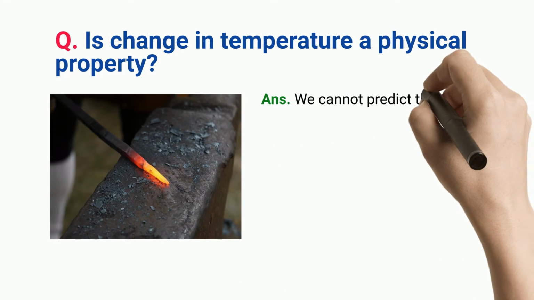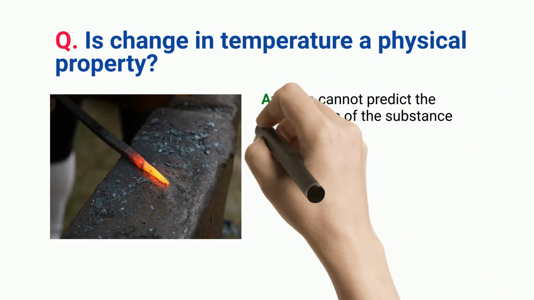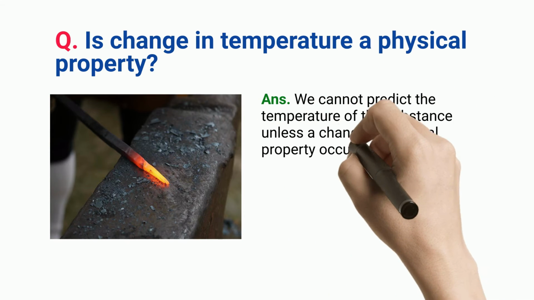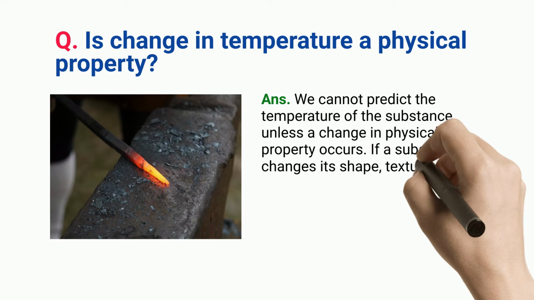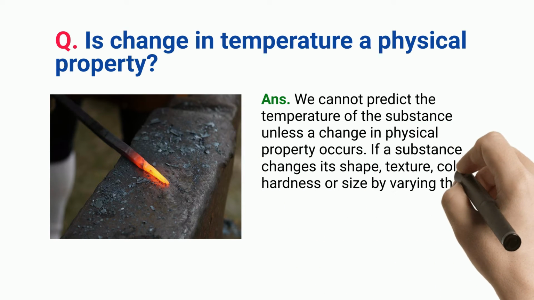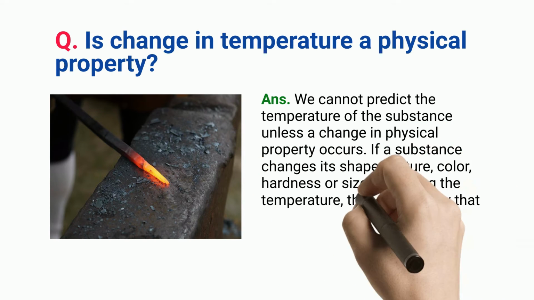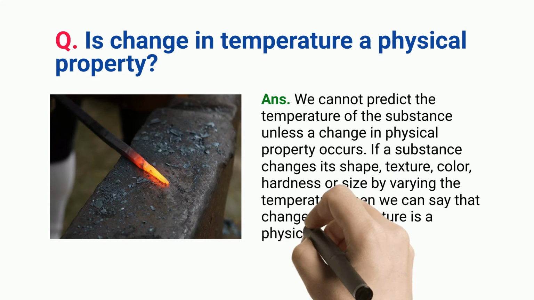We cannot predict the temperature of the substance unless a change in physical property occurs. If a substance changes its shape, texture, color, hardness or size by varying the temperature, then we can say that change in temperature is a physical property.